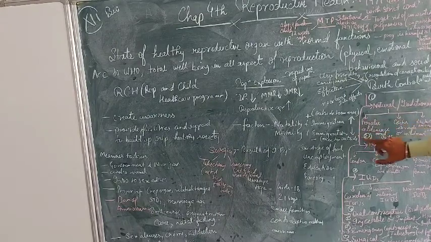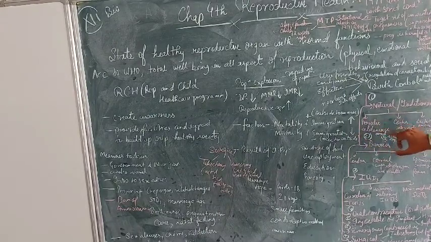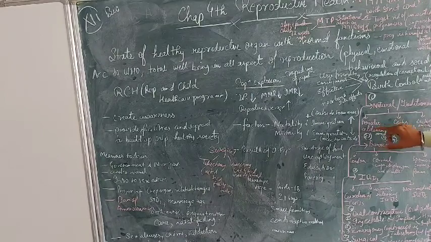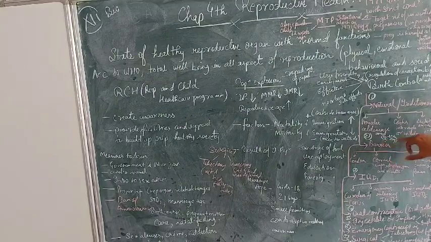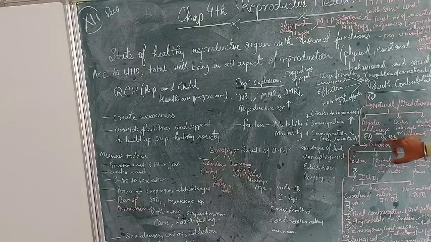And this is the first criterion. Periodic abstinence means the period will be checked in the calendar, and coitus or sex will be prohibited from the 10th day.